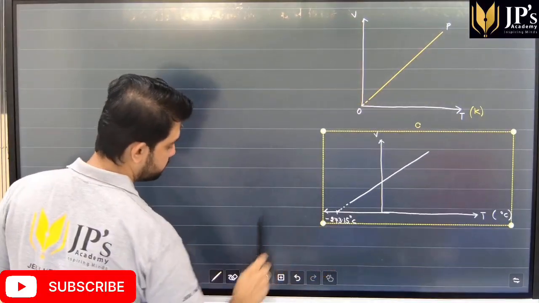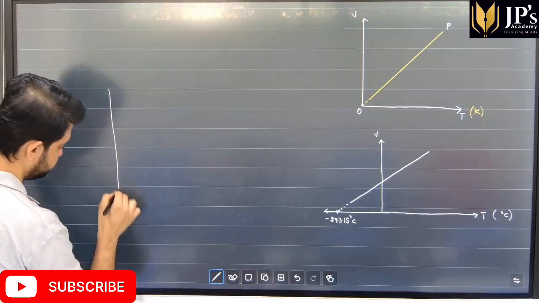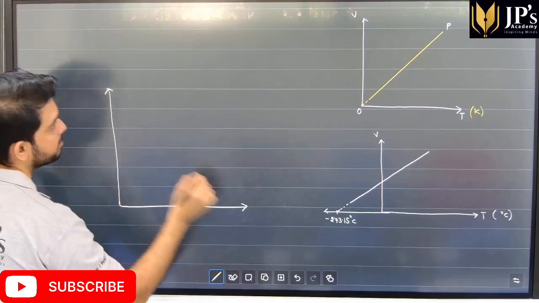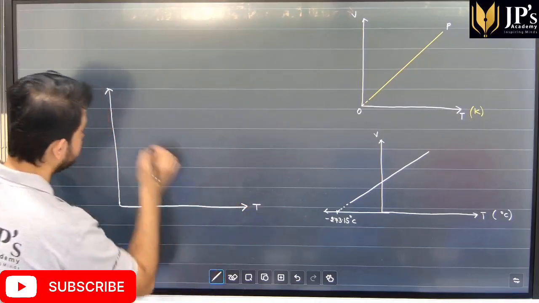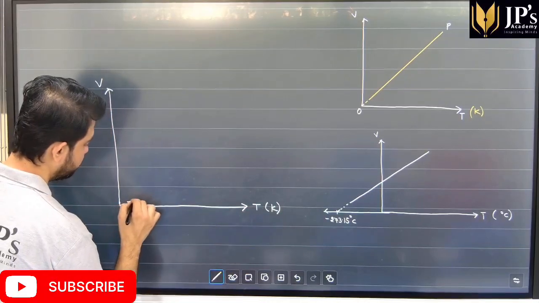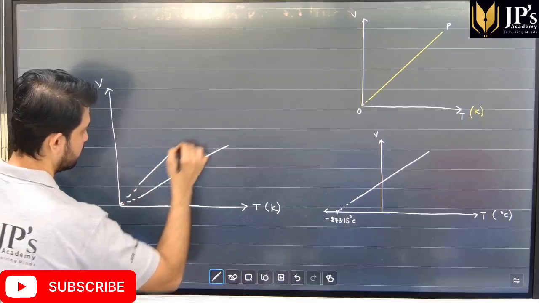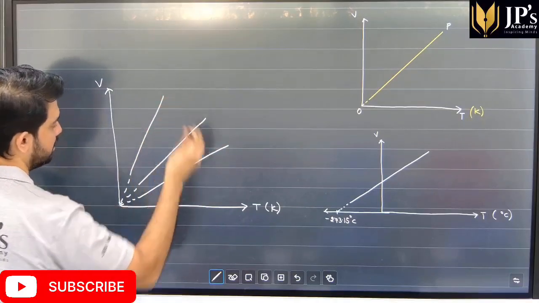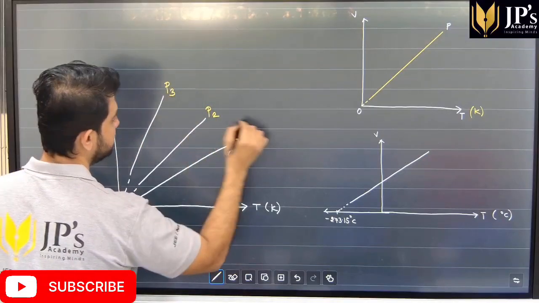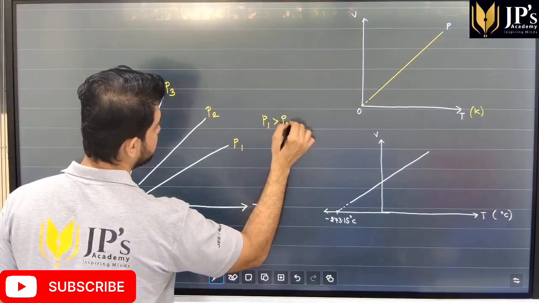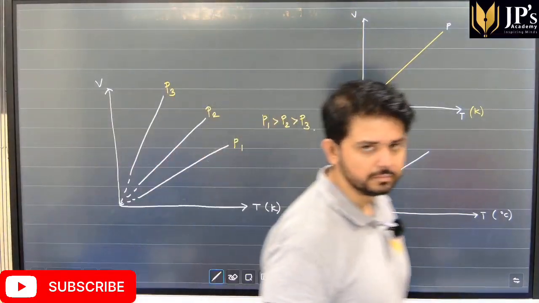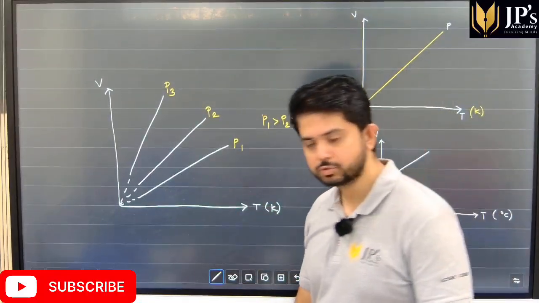Let's say if we do this experiment at different pressures, this is temperature, volume. I repeat, students, and let's say this is in terms of Kelvin, and if I do this at different pressures, let's say, students, this is at pressure P1, this is at pressure P2, and this is at pressure P3, then P1 is greater than P2 and is greater than P3. So these are the different plots, students, for Charles' law.